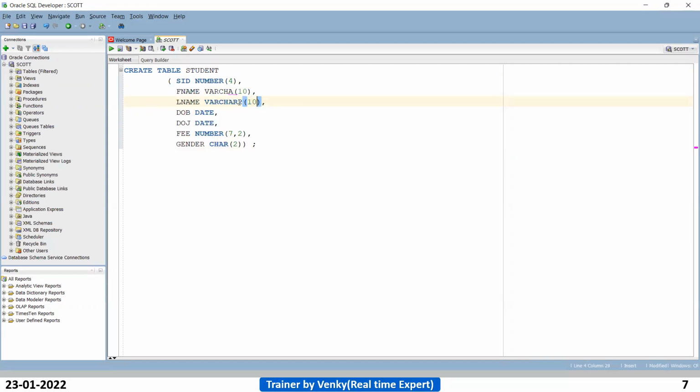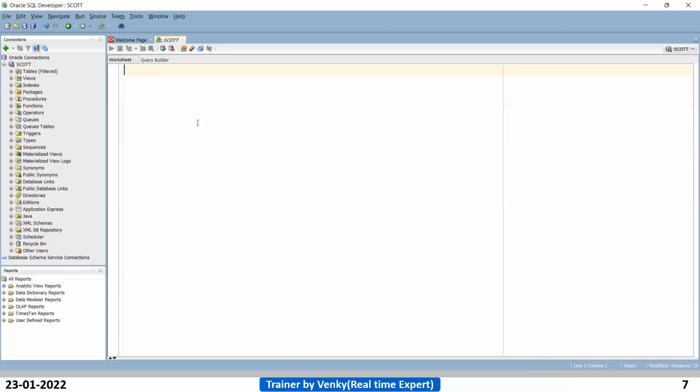That indicates that you are making a mistake. If you are using VARCHAR2 in your MS SQL, it will show a red line, so you can remove it. So that's not a problem, right? In real time also, we go through multiple projects and work with different SQL variants. So that doesn't matter.